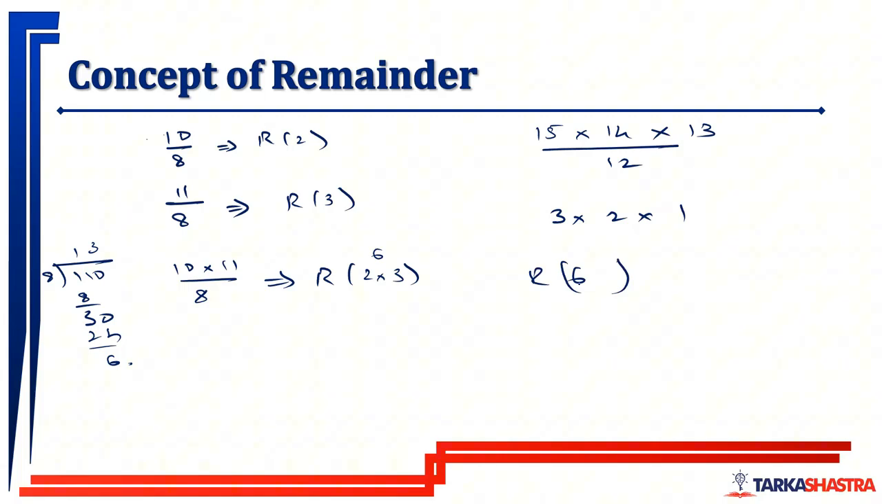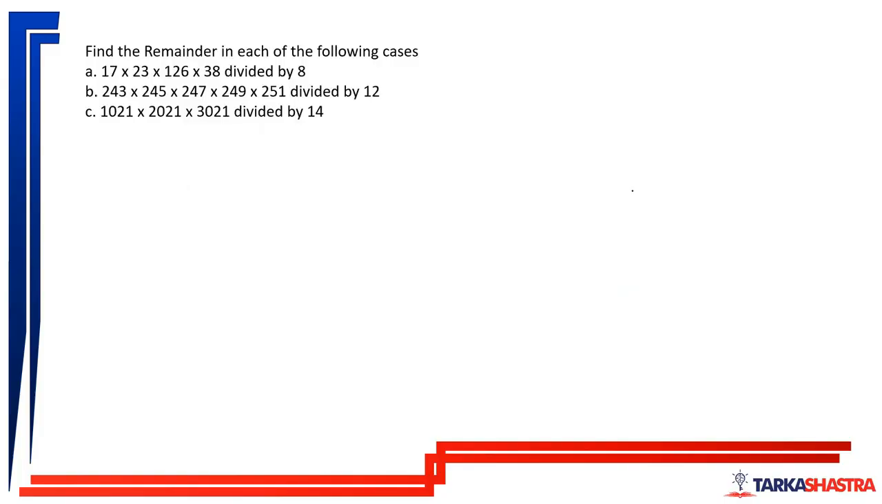You don't have to multiply 15 into 14 into 13, and you can directly write this down. Remainder for 15 is 3. Remainder for 14 is 2. Remainder for 13 is 1. This is how you can write it. So on the basis of that, let us try to solve these questions.